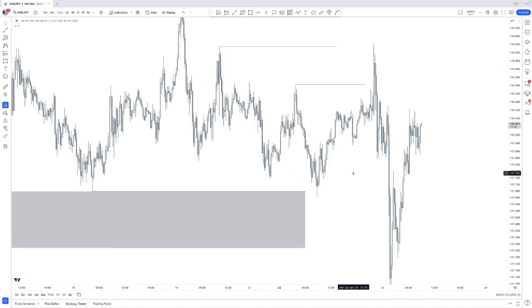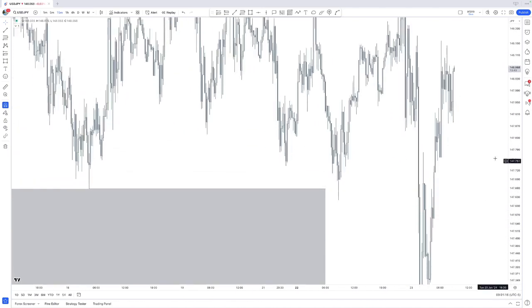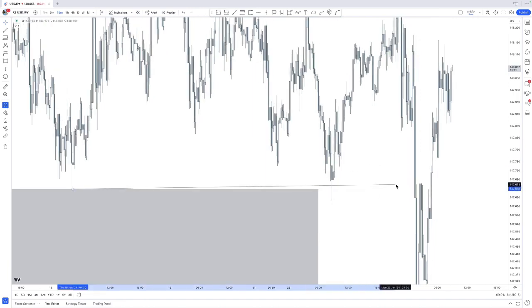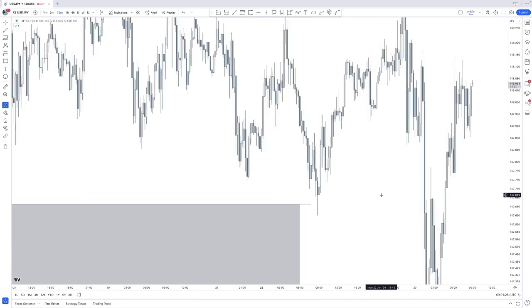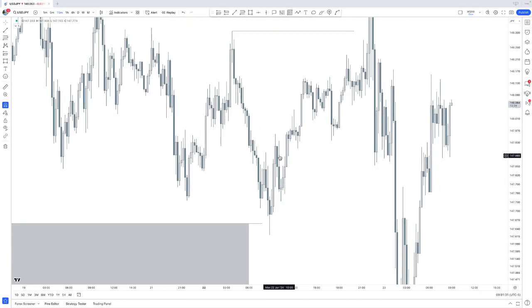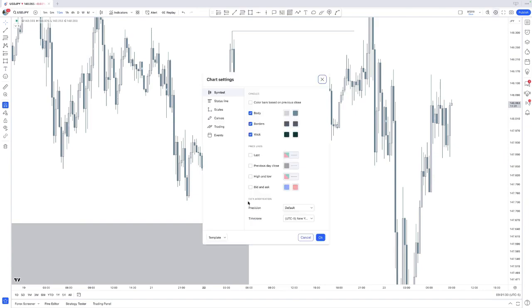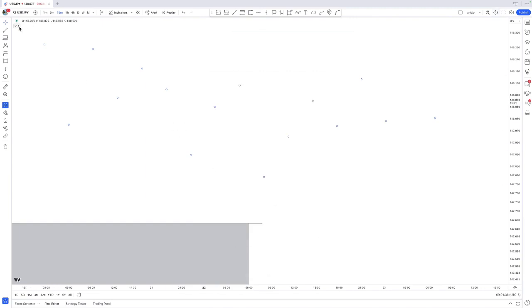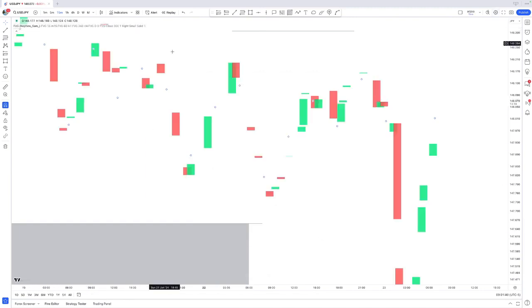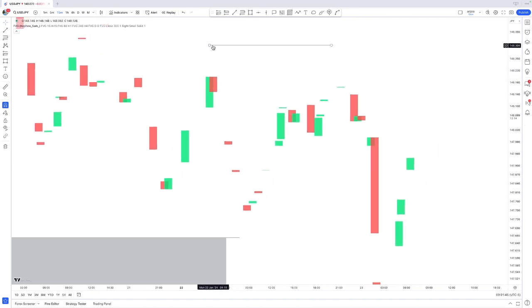Then, why is this important? Because that also indicates that if we are sweeping this low right here, this should be a sensitive area. As in, we should not come back below these lows right there if we do want to continue higher, which is also seen by fair value gaps. So if we remove every single little thing on the chart right here, and we only look at fair value gaps, then fair value gaps itself can tell you exactly when you need to take an entry and where your target should be. Well, the target was determined as well through that swing high right there.